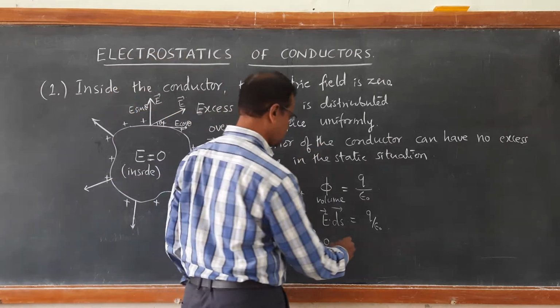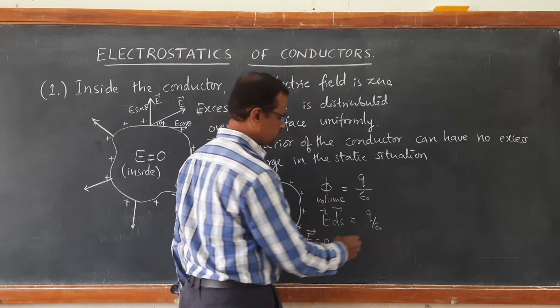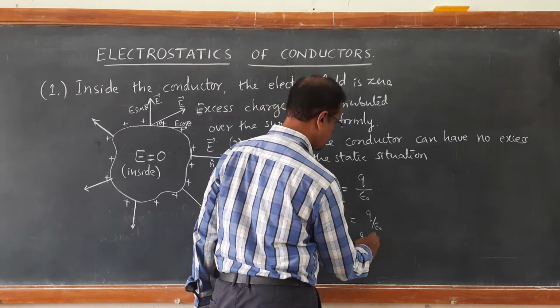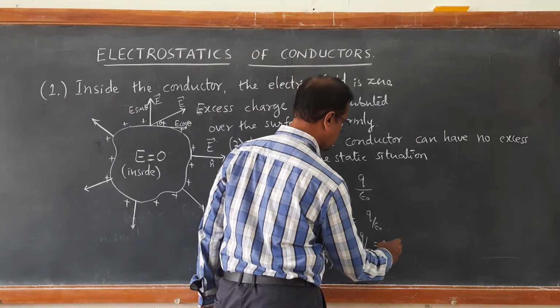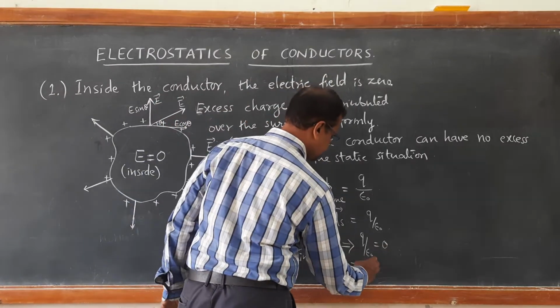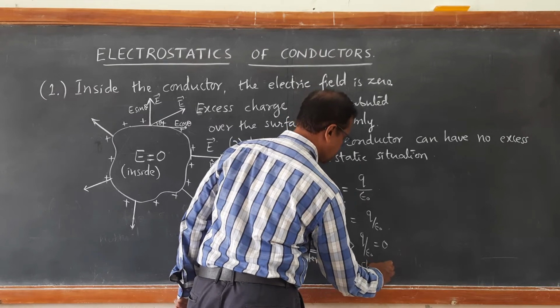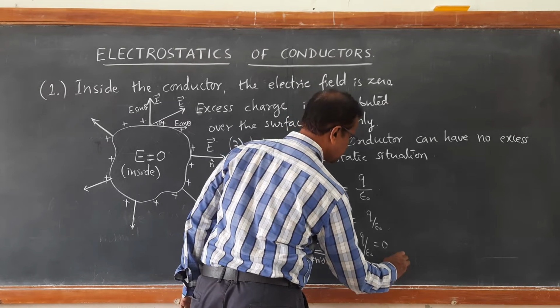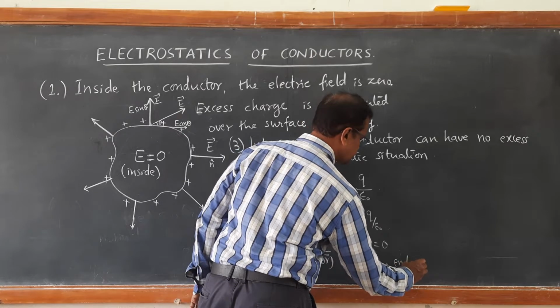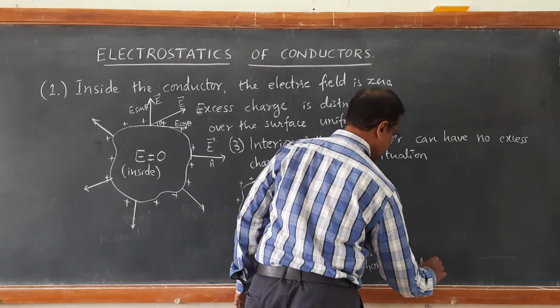Since E is 0, this implies the left hand side is 0. So, Q by epsilon naught is 0. Q by epsilon naught 0 implies that the charge enclosed is 0. This implies charge enclosed by any volume is 0.